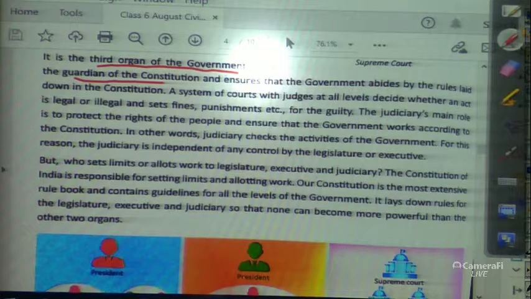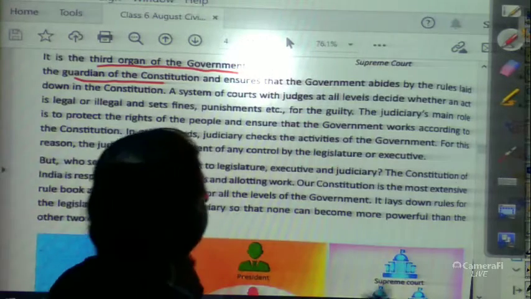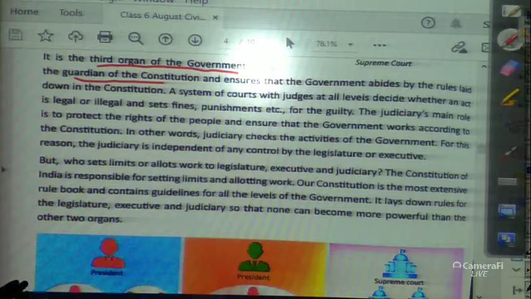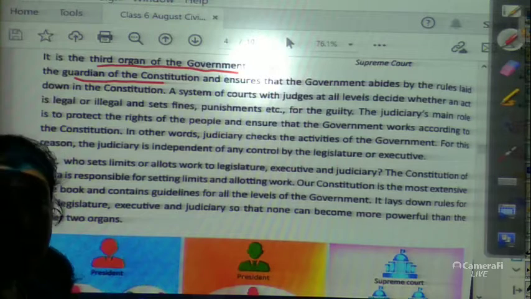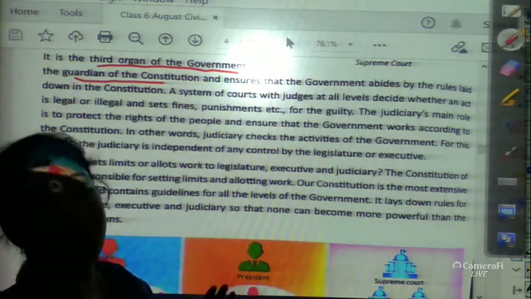Whatever rules and regulations are given by the constitution, the government has to follow them, and this should be looked after.